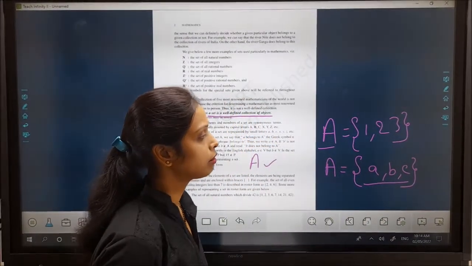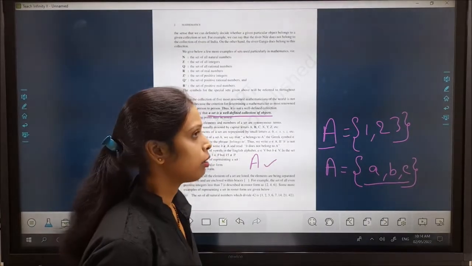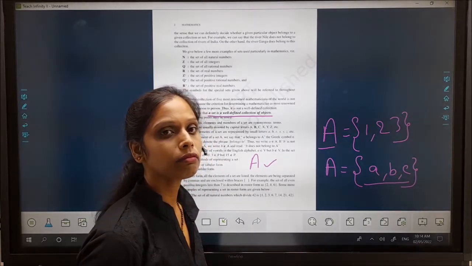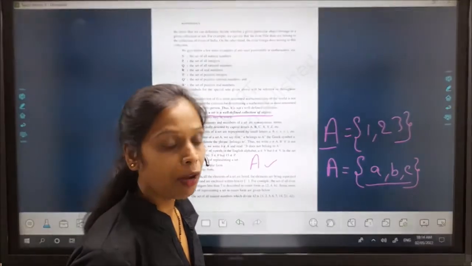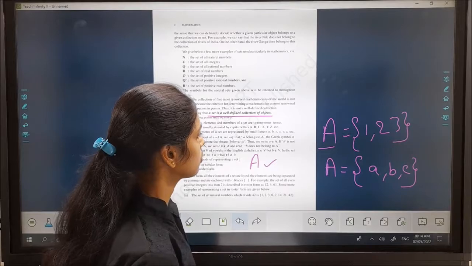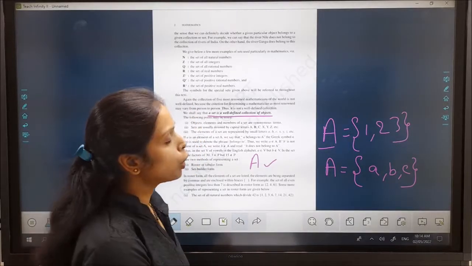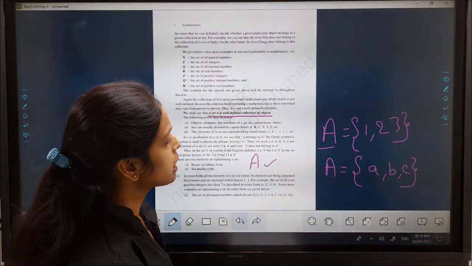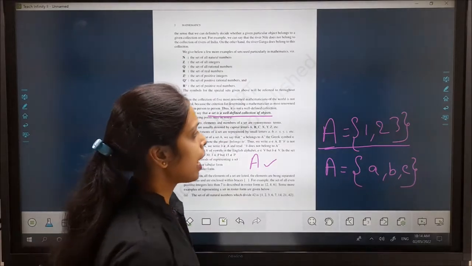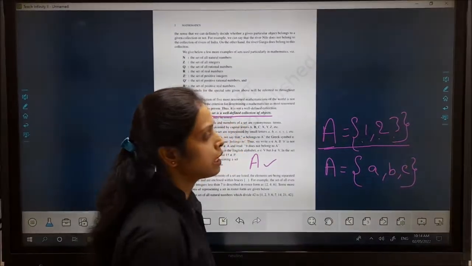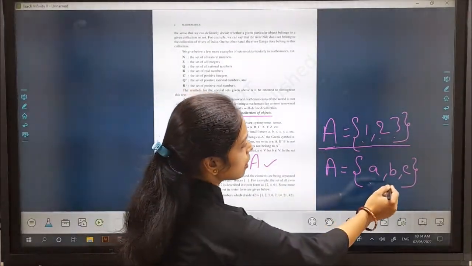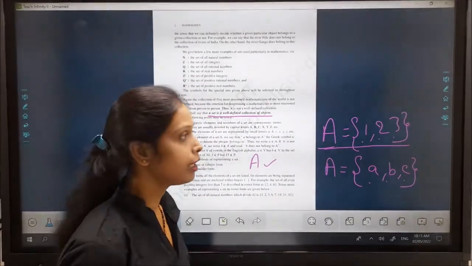Then you can denote the elements of a set with a small letter of the English alphabet. Whereas there are two ways. And now you can see that this is a set, and 1, 2, 3 are the elements of the set A. a, b, c are the elements of set A.